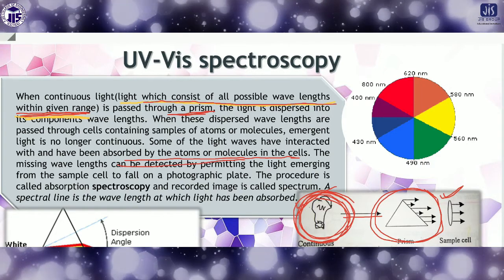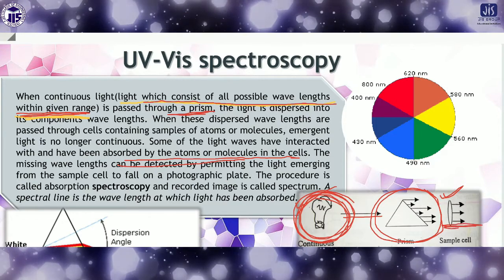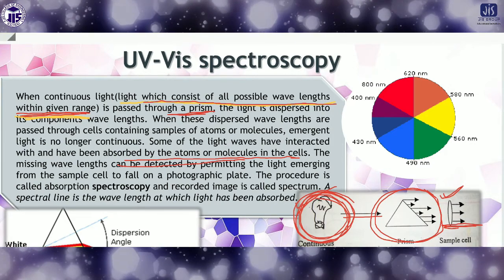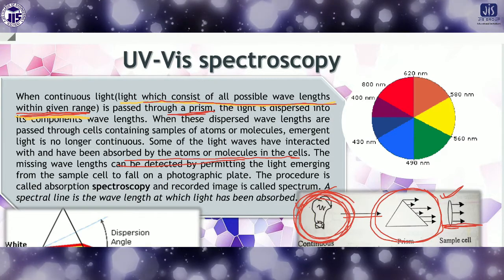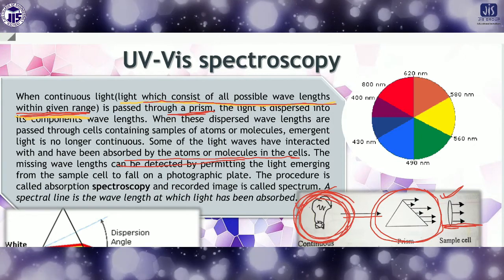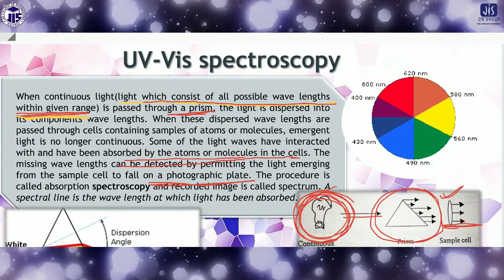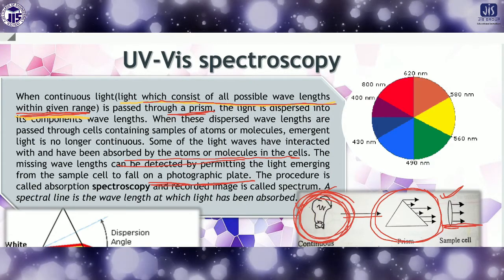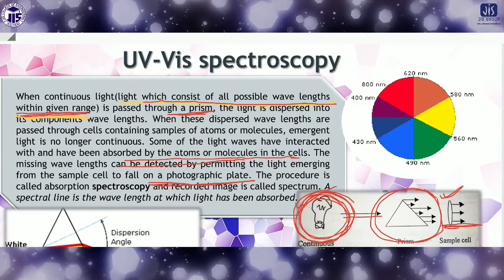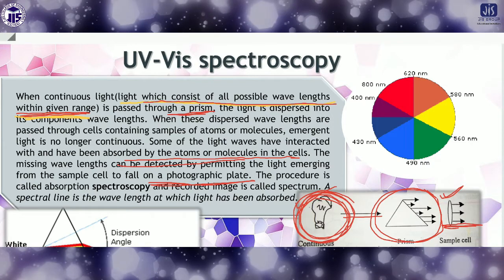When the light comes out from the sample, there will be some missing wavelengths. If we take the outcoming light on a photographic plate, we can understand from the plate which wavelengths are missing, that is, which wavelengths are absorbed by the sample.